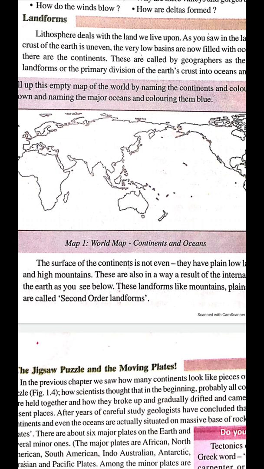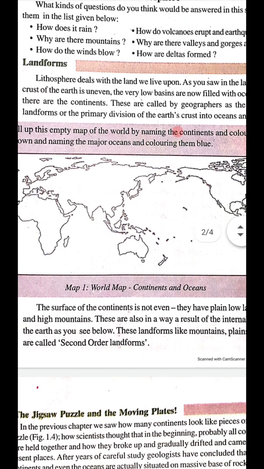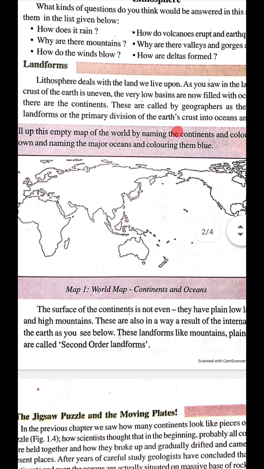And come to the second order landforms. The surface of the continent is not even. They have plain lowlands, plateaus, and high mountains. These are also a result of the interior process of the earth.